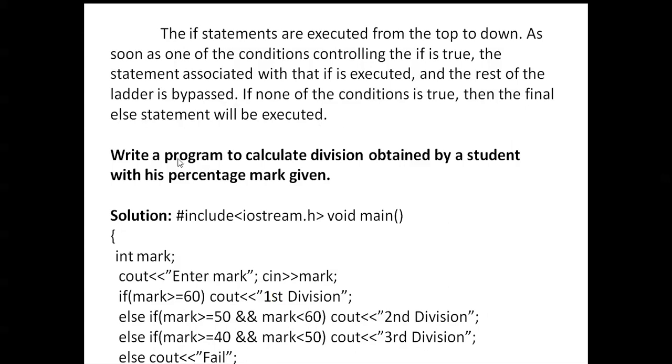Here you can see one example for that. Write a program to calculate the division obtained by a student with his percentage marks given. #include iostream.h, void main function. Here the data type and a variable name, marks. cout enter marks. Next, you enter marks by using the input operator. If marks greater than 60, first division. Else if marks greater than 50 and less than 60, second division.